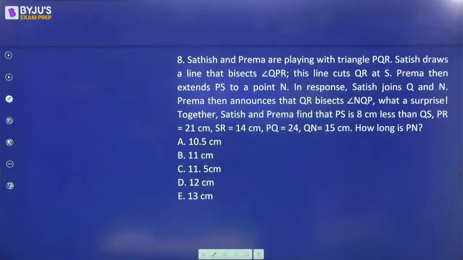Some values are given at the end, and you will have to find out the length of PN. Carefully draw the figure of this question. Carefully.